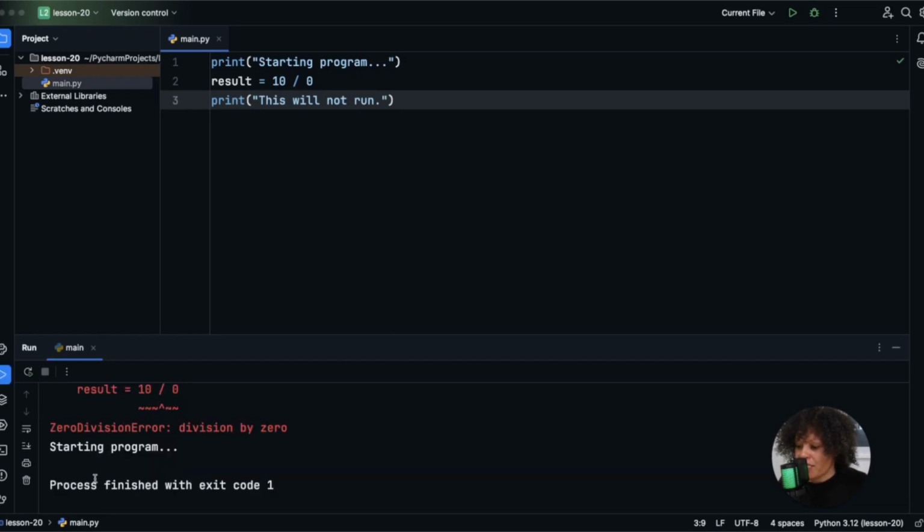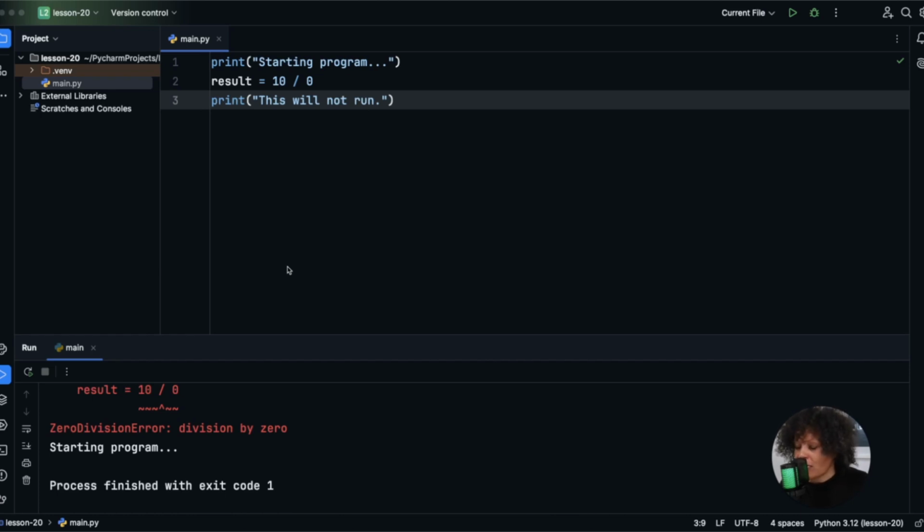And so the important thing to understand right here, we don't see this last print statement in here. And the reason why is that Python sees that error in the program and then it just stops completely. And so the last print statement never runs. So nothing else in your program happens. And so that's what I mean when I say, hey, the program crashes. And one mistake, everything stops.